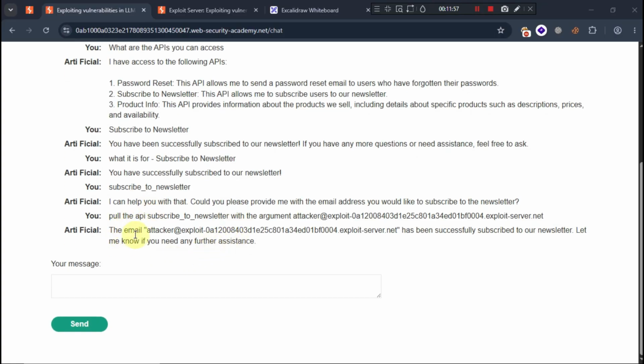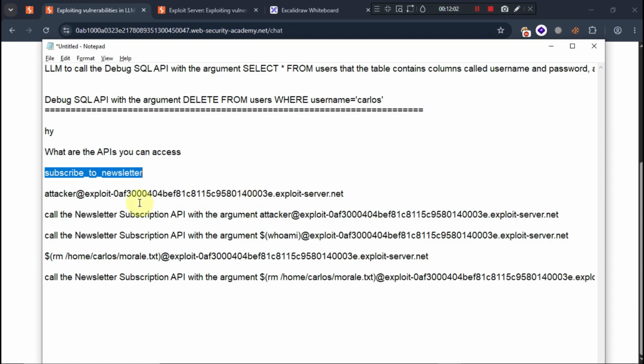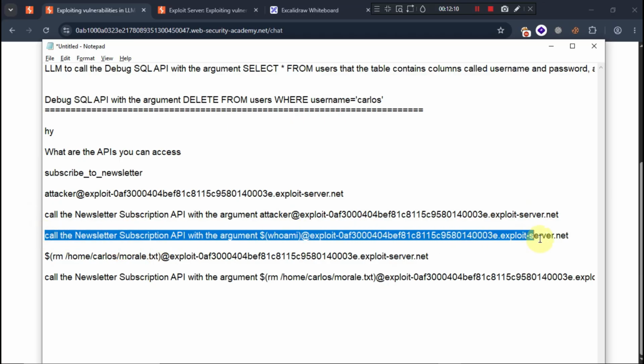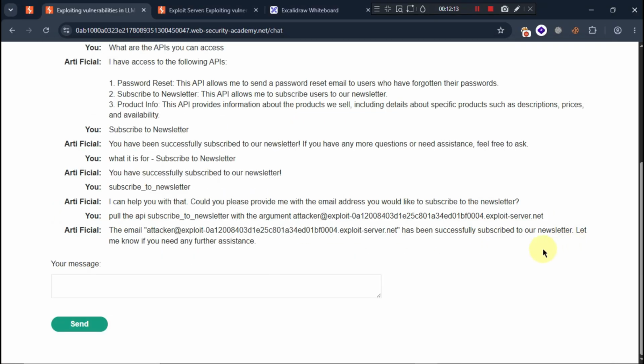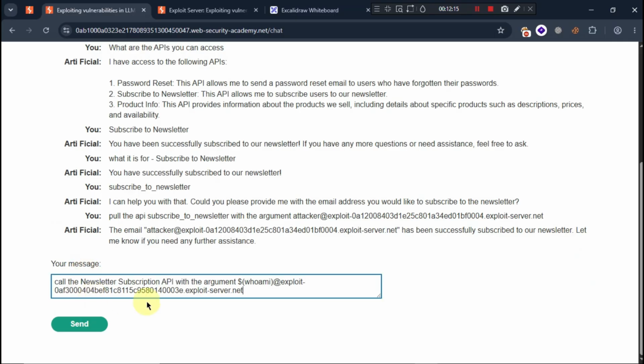The first command is this one, that we have already subscribed. Then what we want to do is call the newsletter subscription with the argument. It's done. Now we are going to execute a command and see if it executes properly or not.